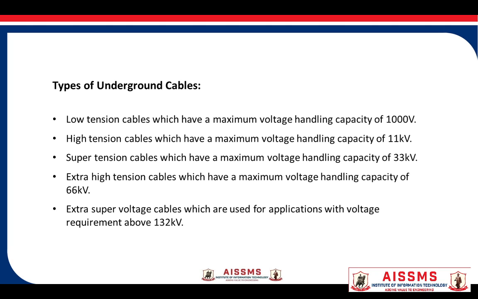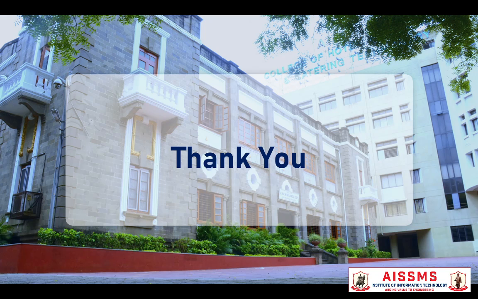Extra high tension cables have maximum voltage handling capacity of 66 kV, and extra super voltage cables which have a maximum voltage handling capacity above 132 kV. So this is about the classification of underground cables. So in this video we have studied construction of underground cable, advantages of the underground cable over the overhead cable, and then we have studied the classification of underground cable.